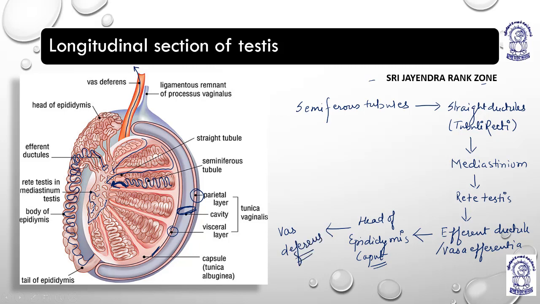So this is the passage of sperm: from seminiferous tubules they move to straight ductules or tubuli recti, then to mediastinum, then to rete testis, then to efferent ductules or vasa efferentia, then to head of epididymis or caput epididymis, and then vas deferens.